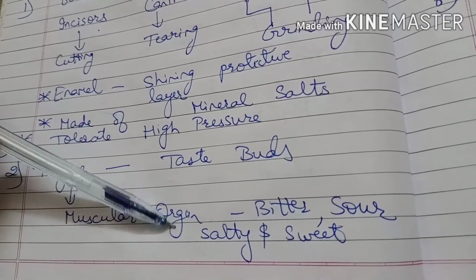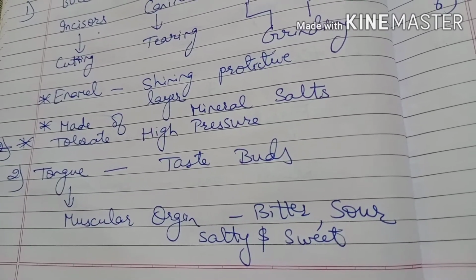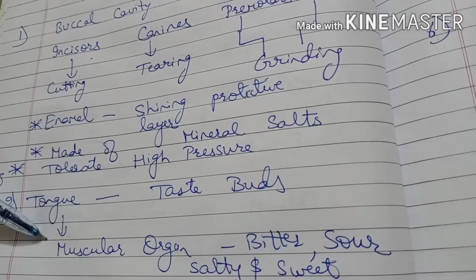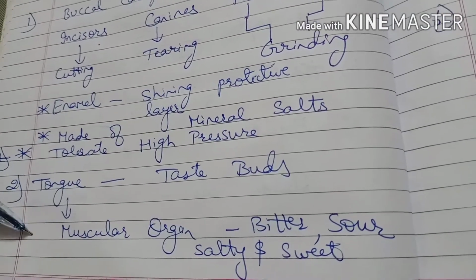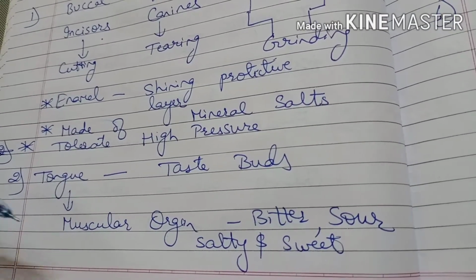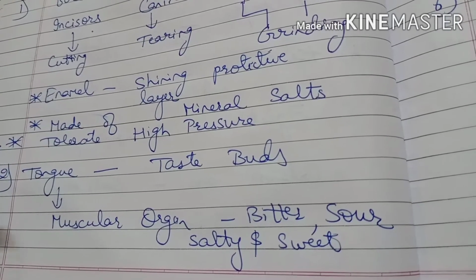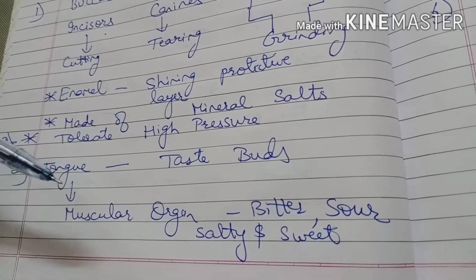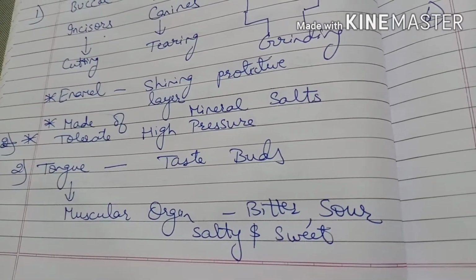So these are the 4 taste buds, and the function I have told you which you have to write. Again I am repeating, it is the muscular organ which is without bones. It can move in all directions. Its function is to secrete the saliva and help in mixing of the food as well as saliva, and also helps in swallowing. Then comes the food pipe.